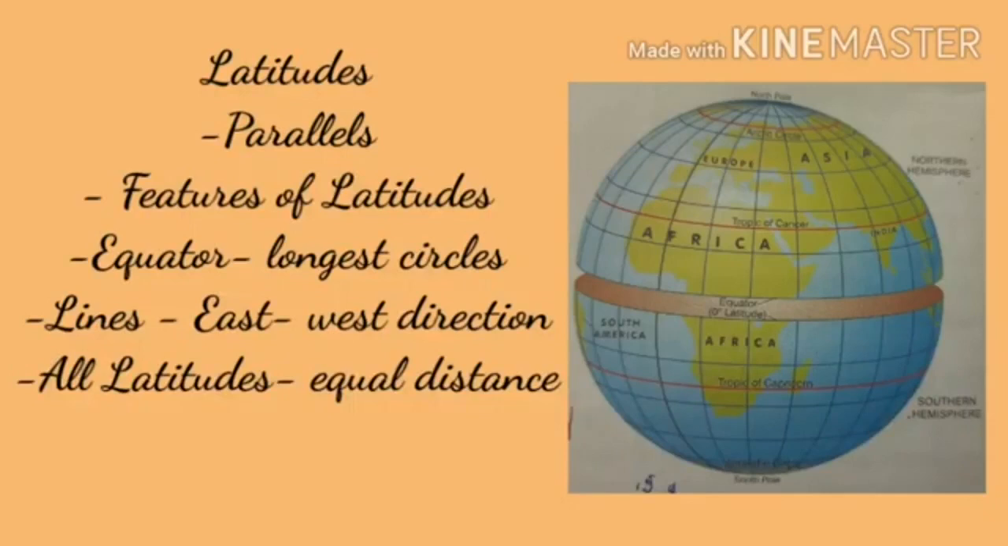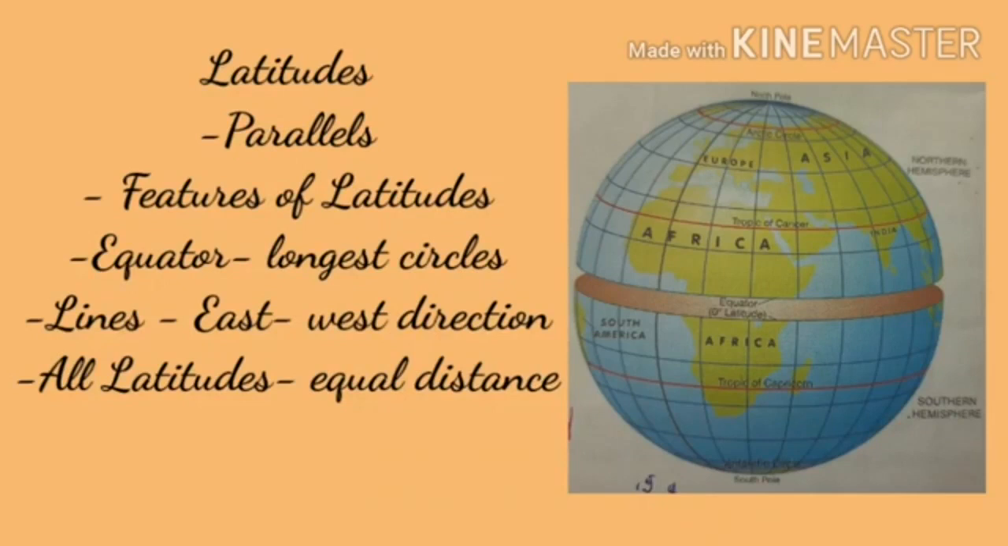Listen carefully. Parallels are called latitudes. These are imaginary horizontal lines that run east to west across the globe. Children, what are latitudes? Yes, latitudes are also called parallels as they run parallel to the equator. Children, let us learn the features of latitudes. What are the features of latitudes? There are 181 latitudes in all.